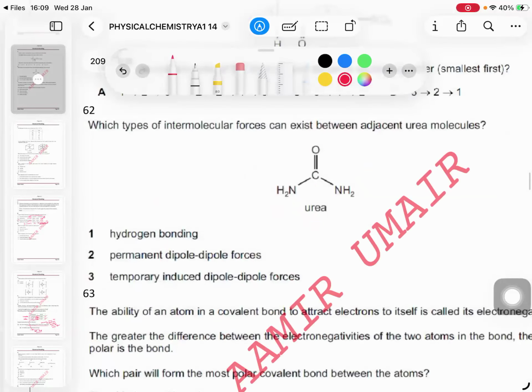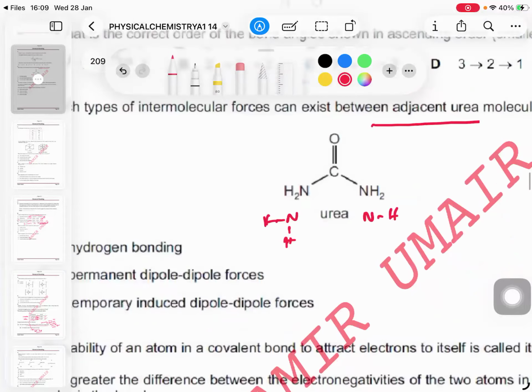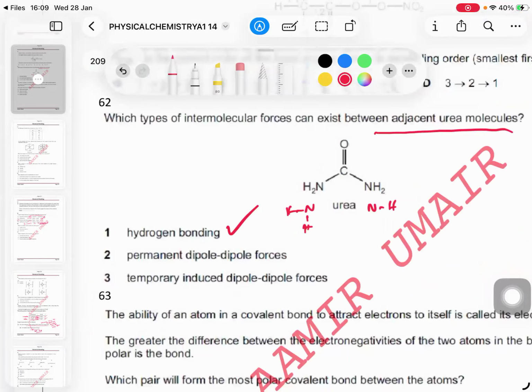Which intermolecular forces can exist between adjacent urea molecules? This is the urea. Urea has N-H and O-H bonds, so one of the forces is the hydrogen bond. Okay, agreed. This one is correct.